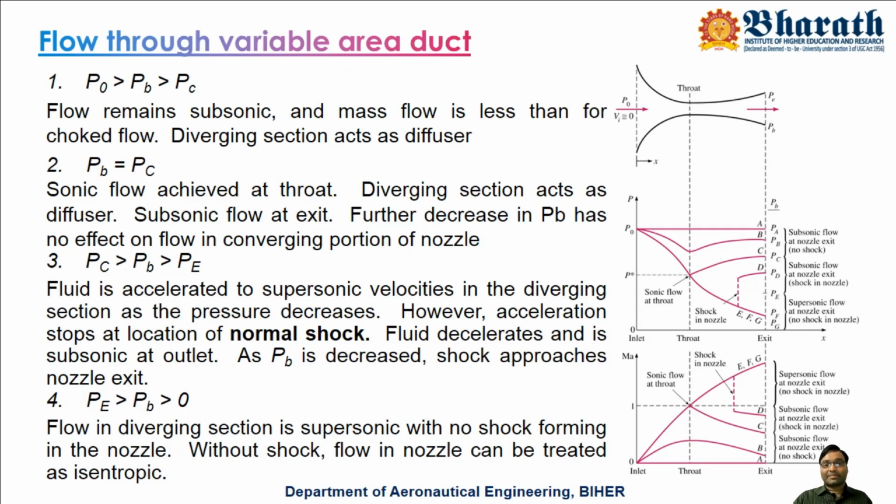Then the flow comes to the constant area portion, the throat portion, where velocity remains the same. Then again it sees the diverging area, which means the area is increasing. So velocity is decreasing, and according to Bernoulli's equation, pressure should increase. It is increasing here. So you need to consider both equations: one is the nozzle equation and one is Bernoulli's equation, because here we are discussing in terms of pressure.